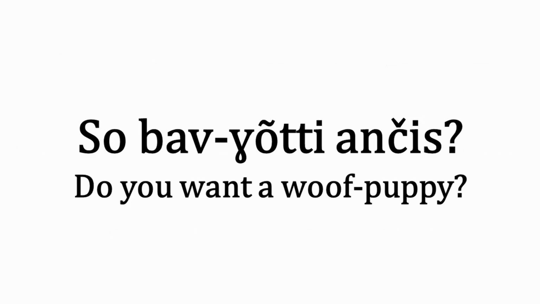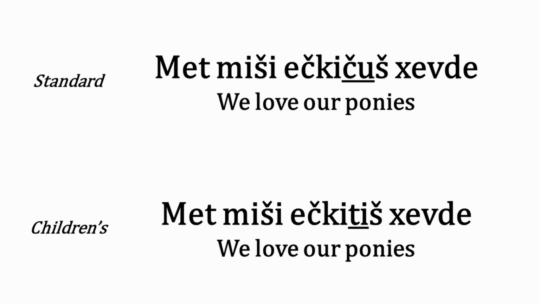The final register is the one used in speaking with young children. This shares many similarities with child-directed speech in other languages, such as higher pitch and use of diminutives. In Xvan, the favoured diminutive in this register is t, which can sometimes even replace or be added onto other diminutive affixes.